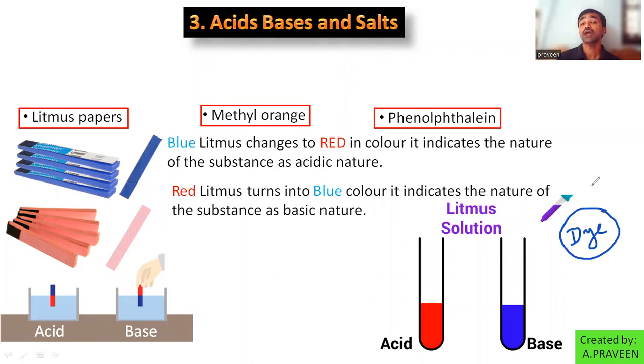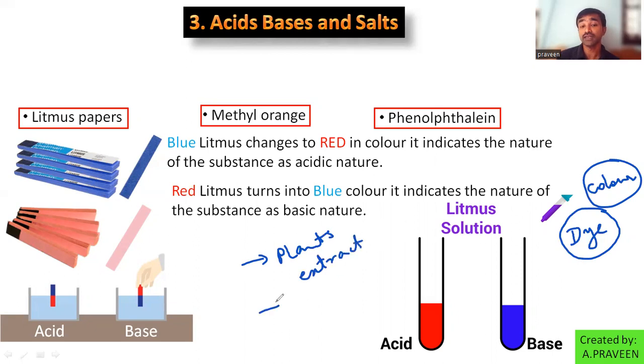How did I prepare that color? From the plant's extract. That is the litmus solution I am using here, adding using the dropper. How do you prepare litmus solution?